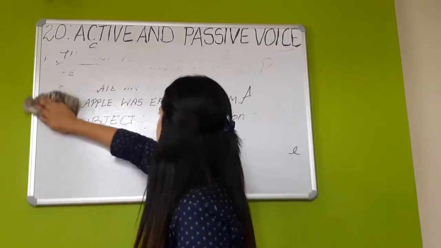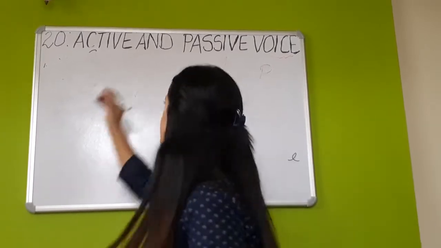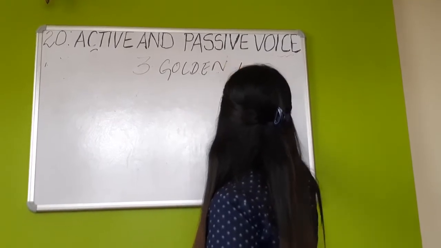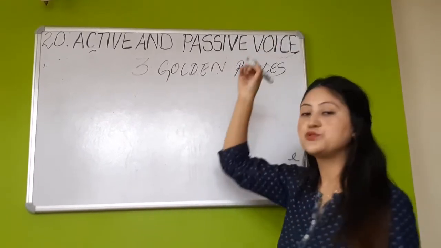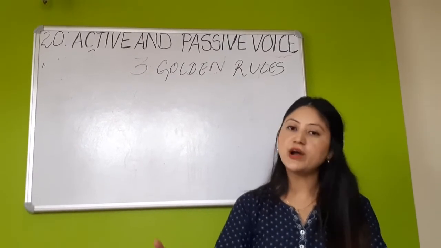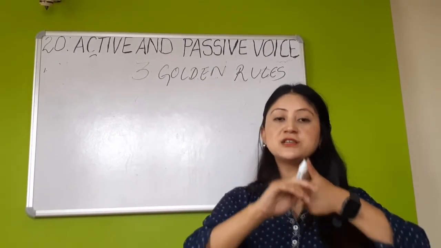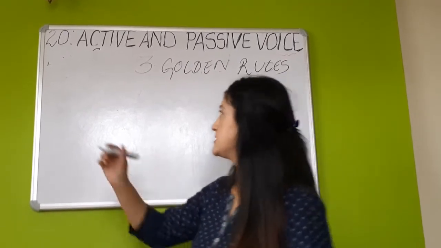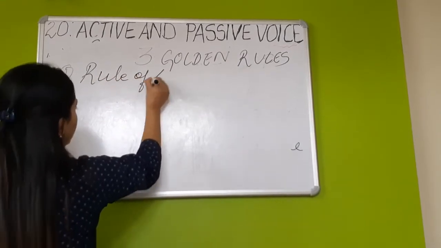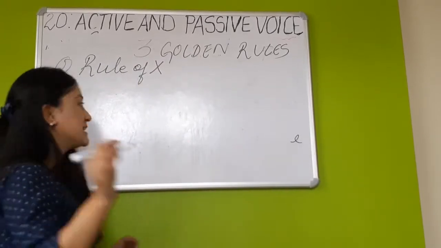So the first one you need to learn is the rule of X. For that I'll give you one example.